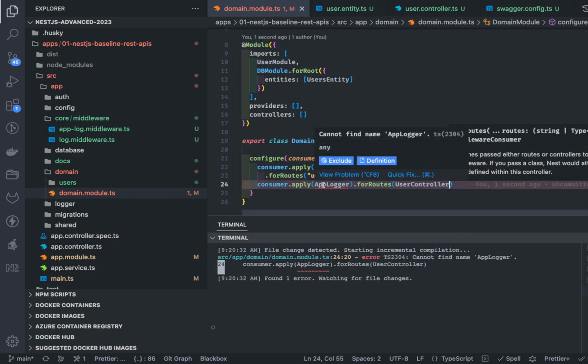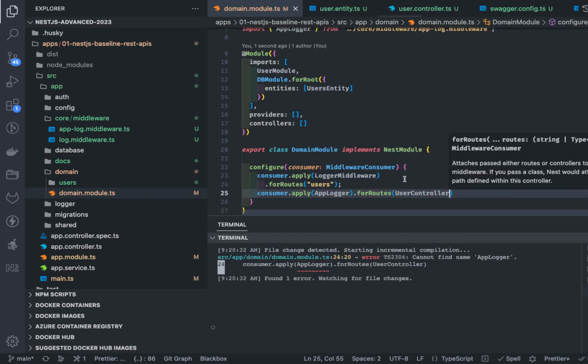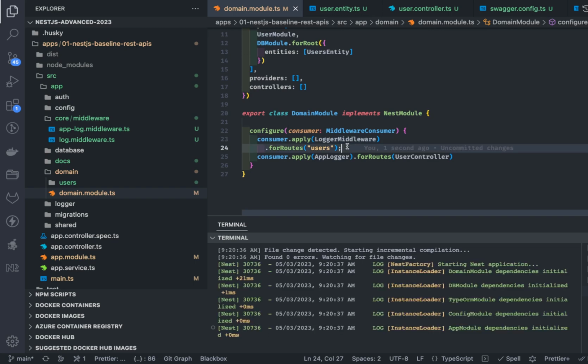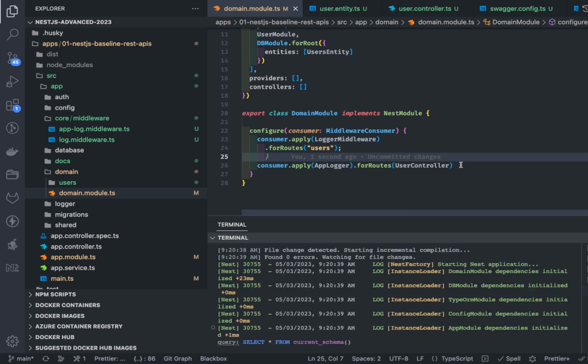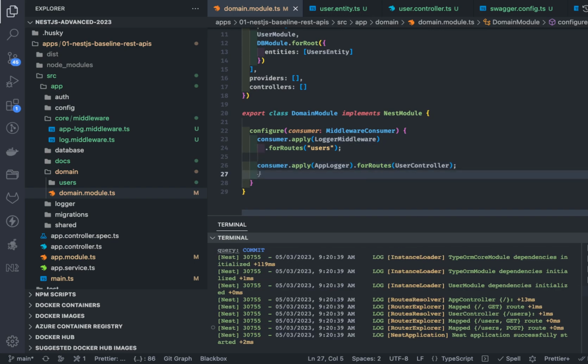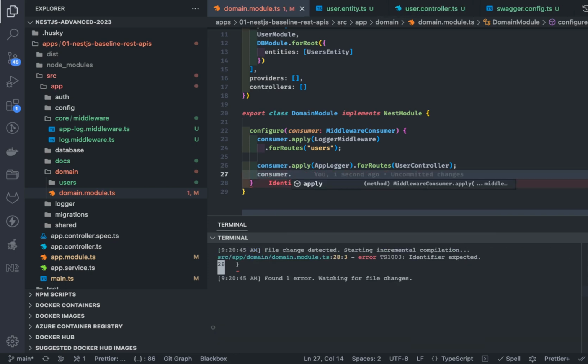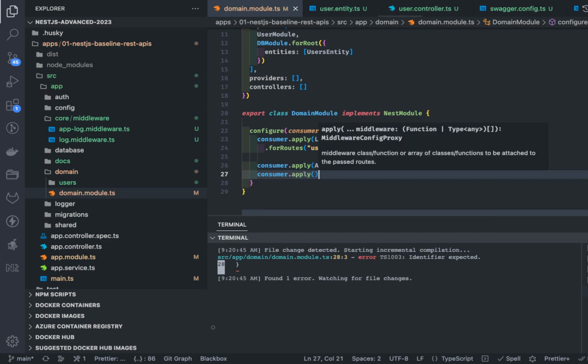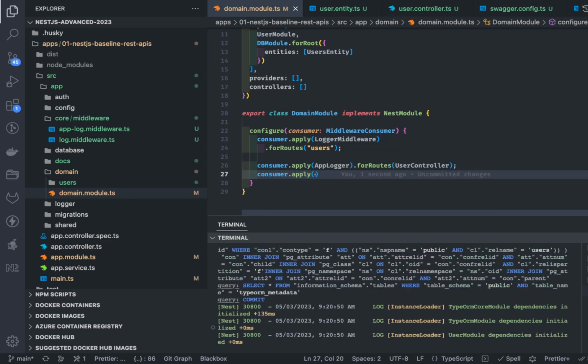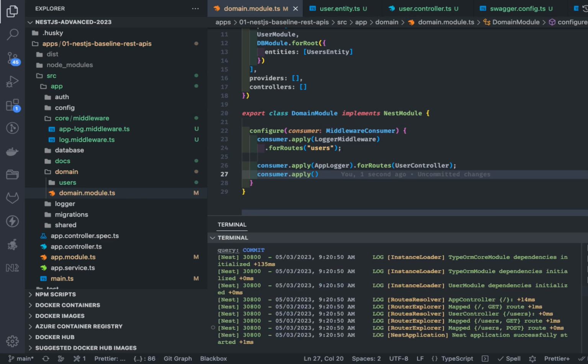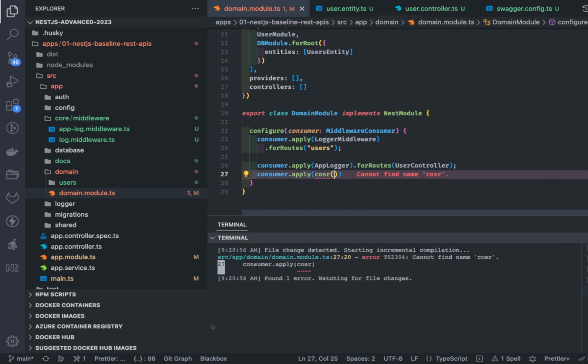What I'm saying is I'm applying this app logger middleware to all the routes which are defined inside this controller. And there are other middlewares which you can just use by calling the functions. So consumer.apply, we use that for security, like cross-origin resource sharing middleware, and helmet module. I will just talk about them.